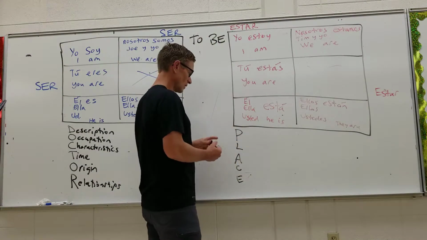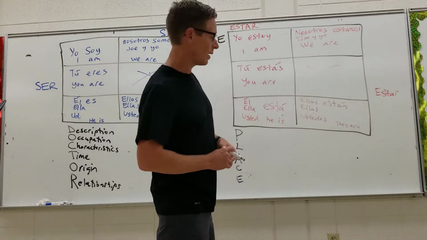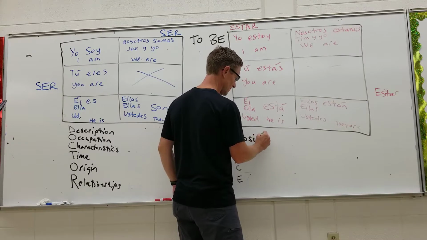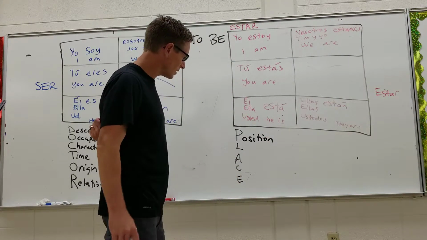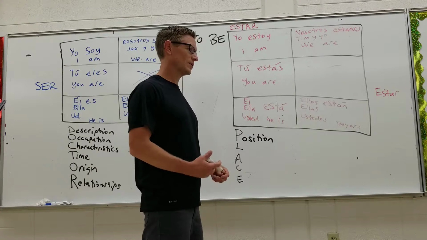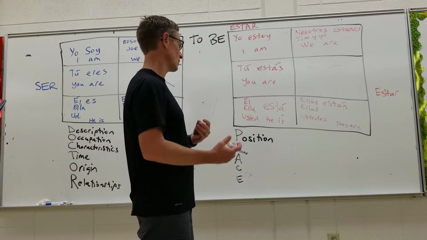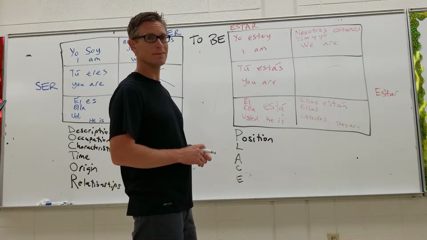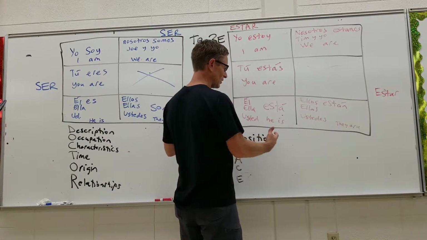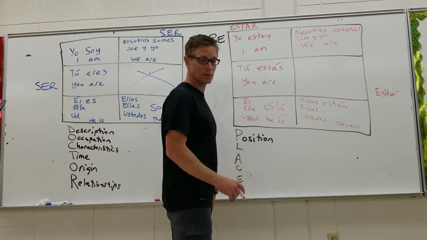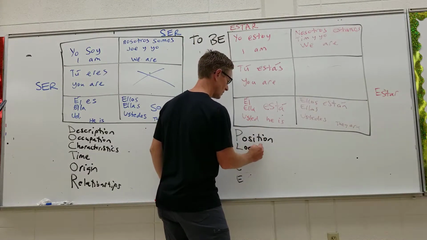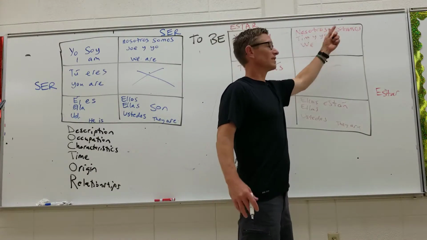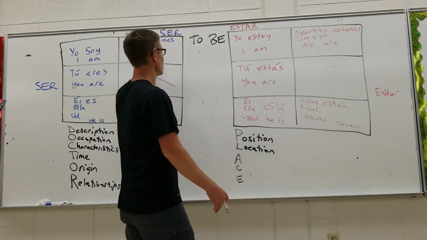That's not it. So over here, if you want to say I am, and you want a little help to remember it, position, to use estar. Position is like where I'm at right now. Like I'm standing up. You would say estoy parado, or estoy sentado. Sitting down. So it's like where you're at, position. It's a location kind of thing, which leads us to this next one. Location. You want to say we're at West High right now? You would say nosotros estamos en West High. You would not say somos en West High because it's really weird.